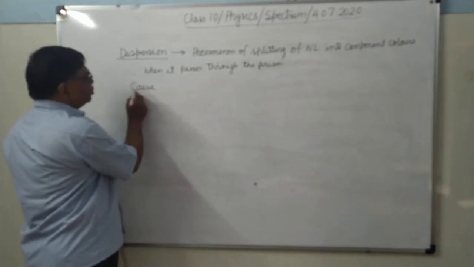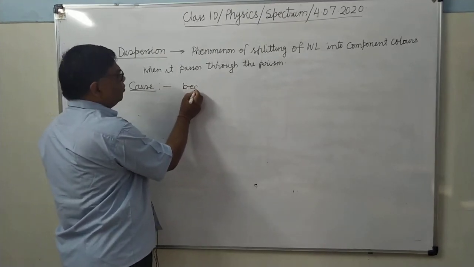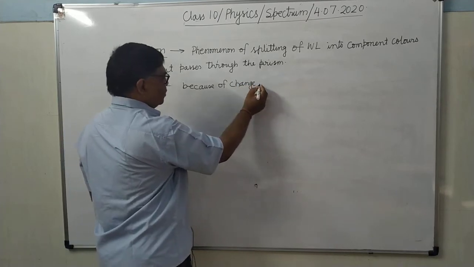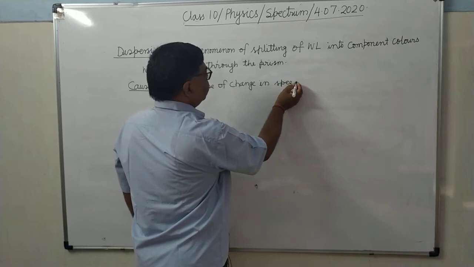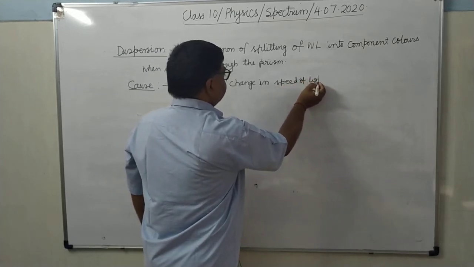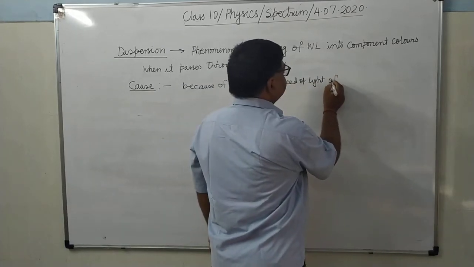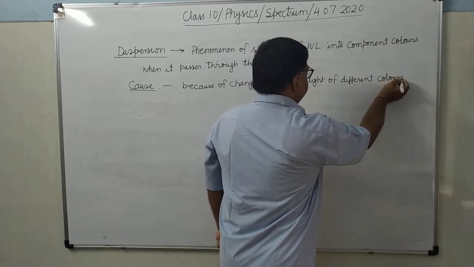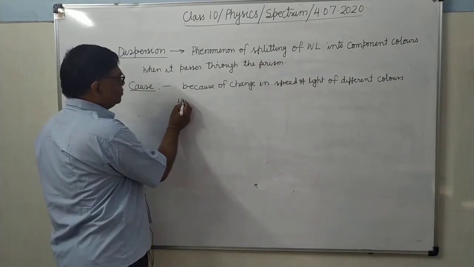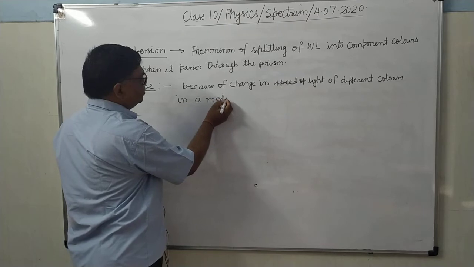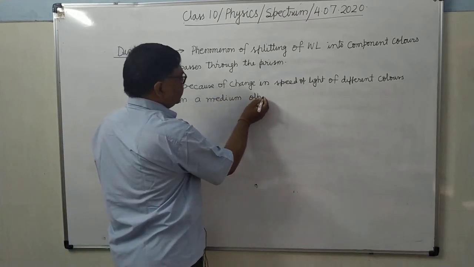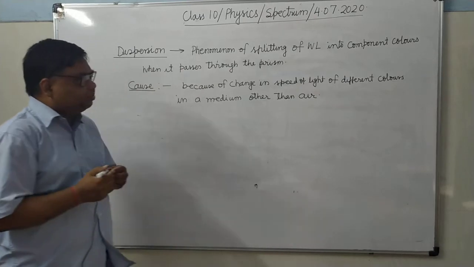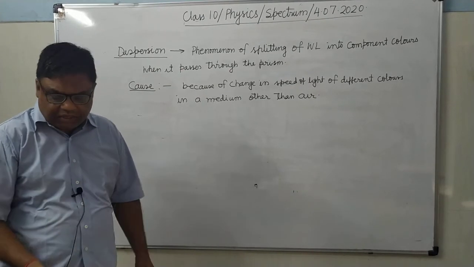Cause of dispersion. It is because of the change in speed of light of different colors in a medium other than air.